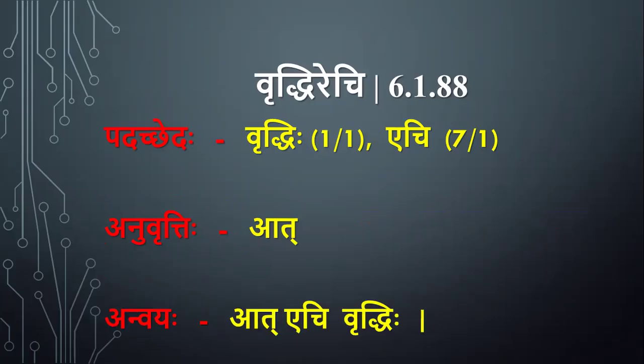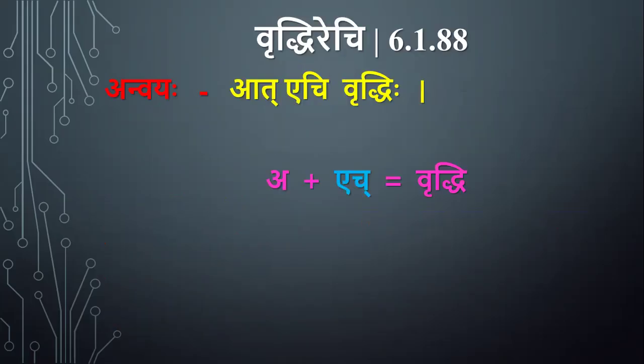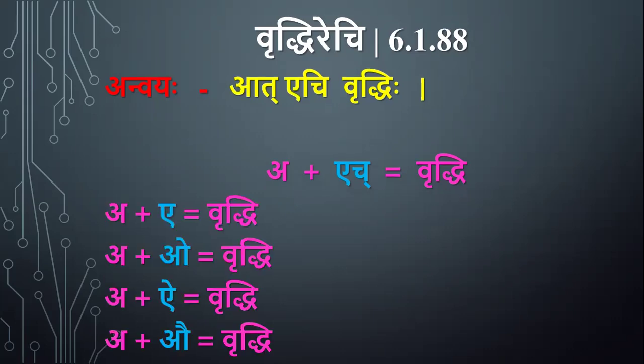So At Echi Vriddhihi. A plus Ech. Here Ech means these 4 letters: E, O, Ai, Au. If Akara is followed by Ech letters, then the Purva and the Para both combine to form a Vriddhi Adesha.